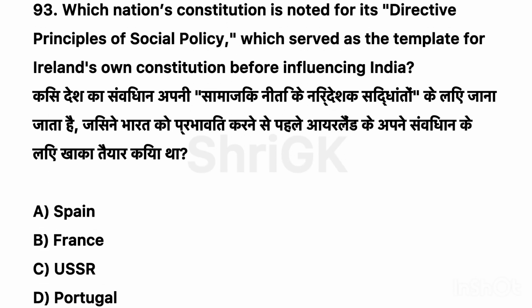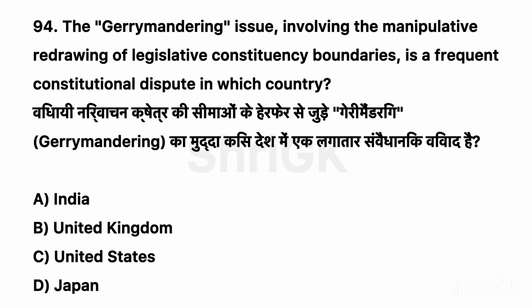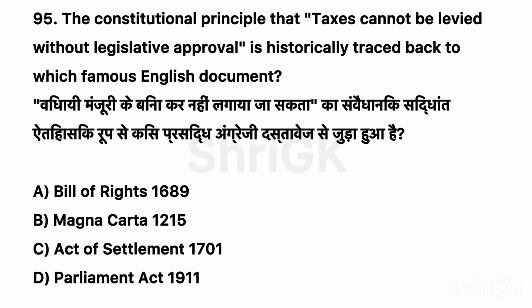93. Which nation's constitution is noted for its directive principles of social policy, which served as the template for Ireland's own constitution before influencing India? Correct option A. Spain. 94. The gerrymandering issue, involving the manipulative redrawing of legislative constituency boundaries, is a frequent constitutional dispute in which country? Correct option C. United States.